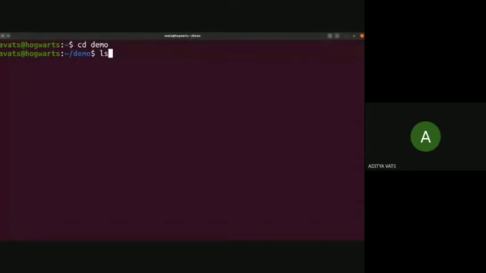Okay, so demo is empty. We can see that ls doesn't return anything. So demo is an empty folder.